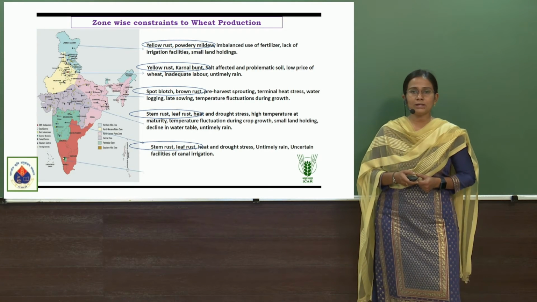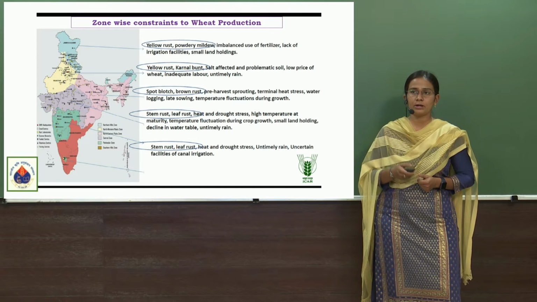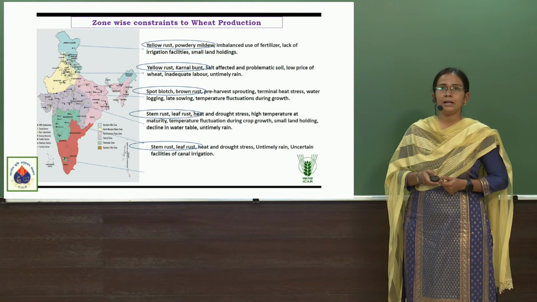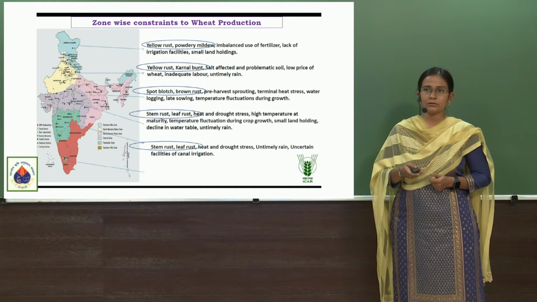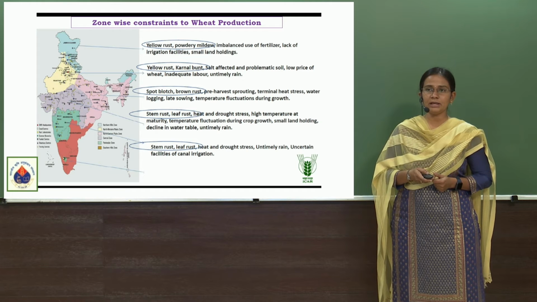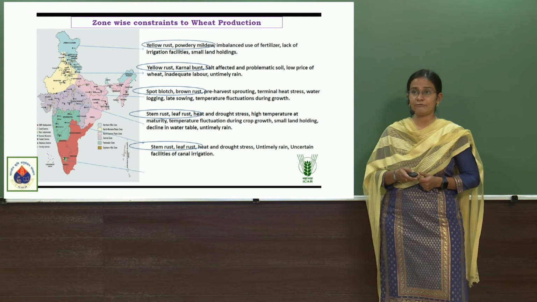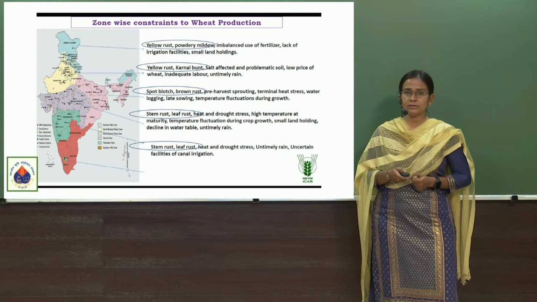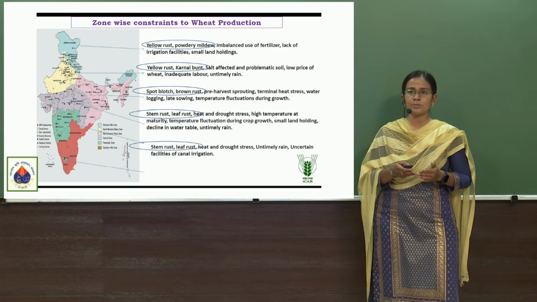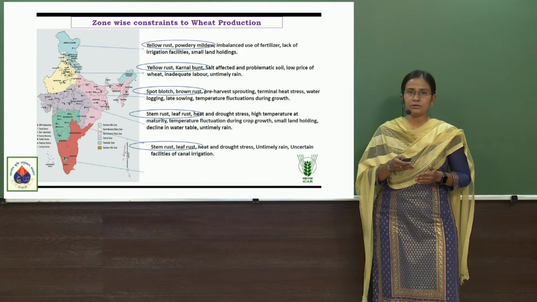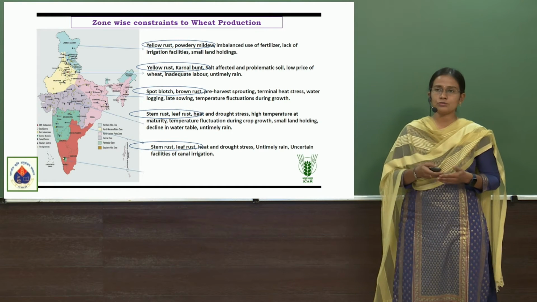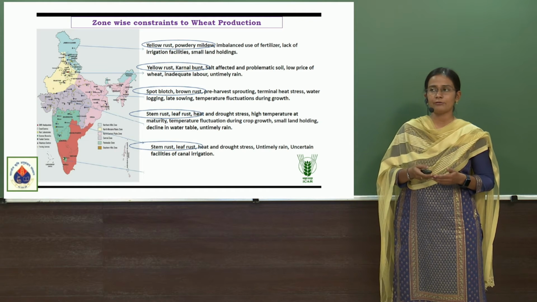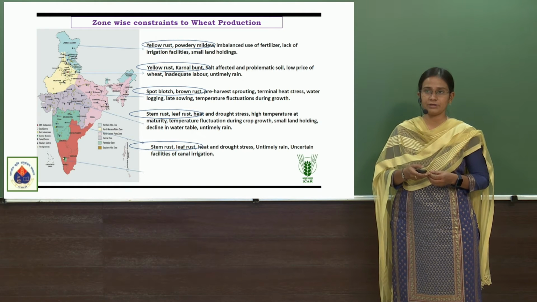And coming to the constraints we face when we go for increasing wheat production, there are many constraints, but I would like to explain the biotic stresses. Mainly, those are caused by fungal diseases. They are the most important constraints, because of which we are facing around 5 to 50% wheat losses every year.